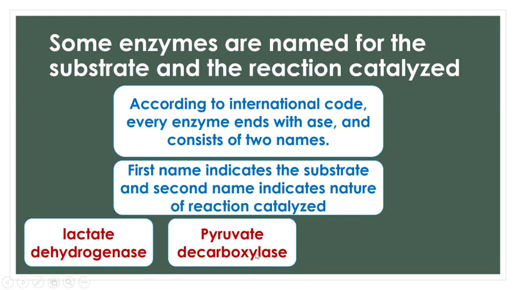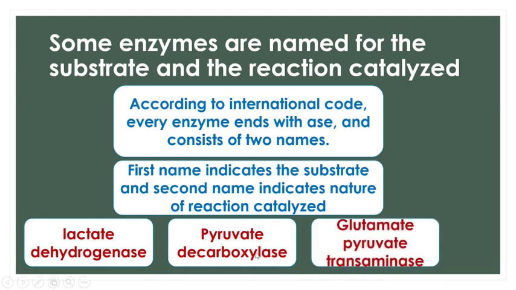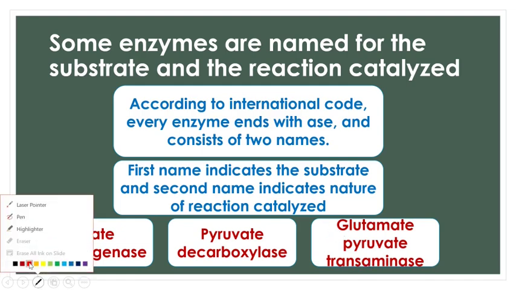So pyruvate decarboxylase. Third example is glutamate pyruvate transaminase. Look at the name, it will explain what work this enzyme is doing. Glutamate is the substrate. Transaminase is transferring the amino group from glutamate to pyruvate.